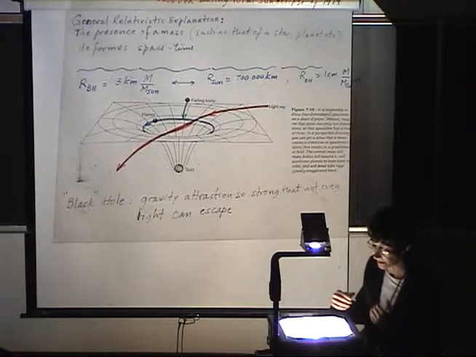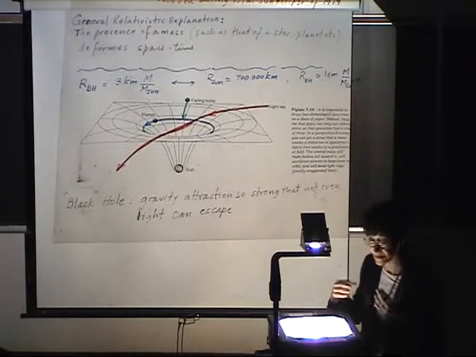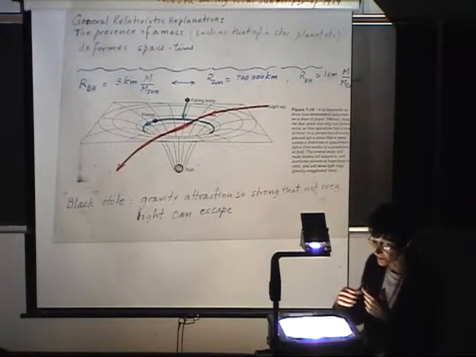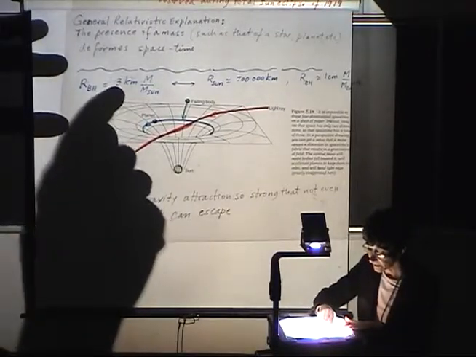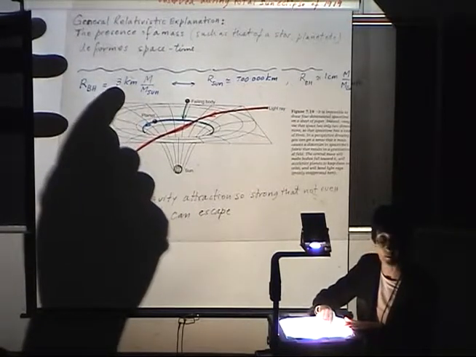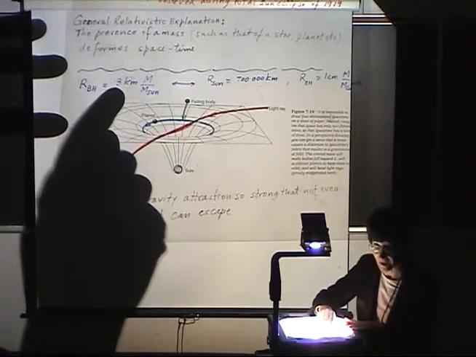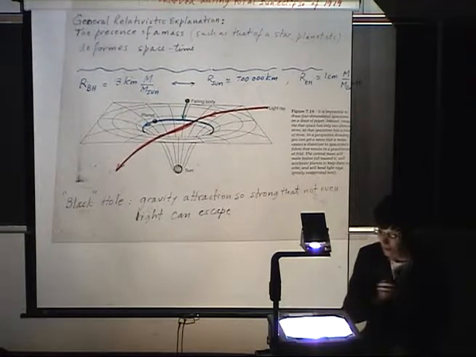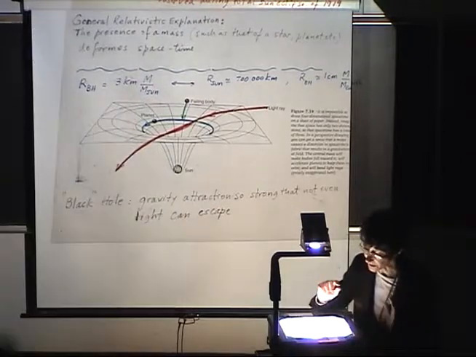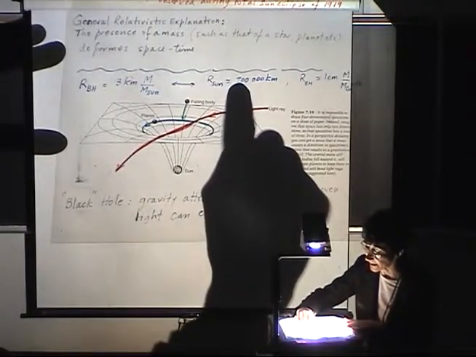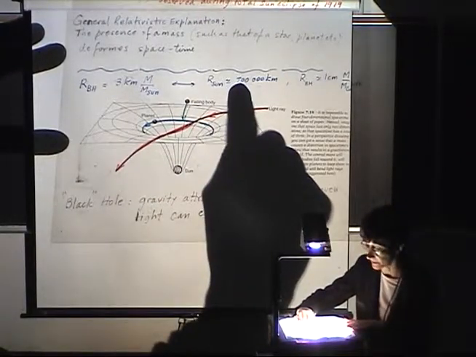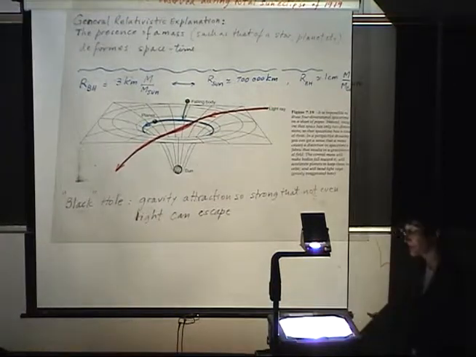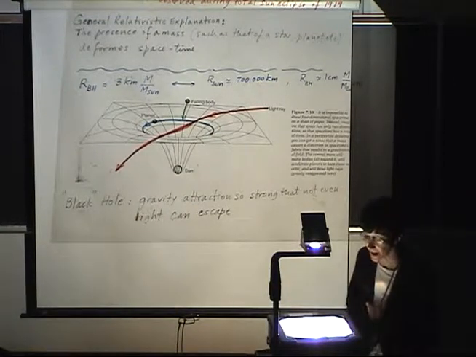For example, the mass of the sun should be concentrated in a radius of 3 kilometers. 3 kilometers is from here to Santa Monica, probably. So the radius should be this small, instead of the 700,000 kilometers that is the radius of the sun now.